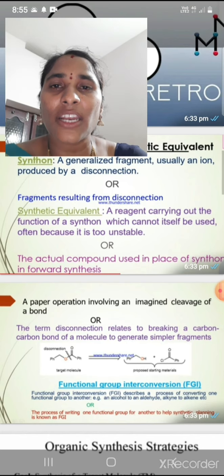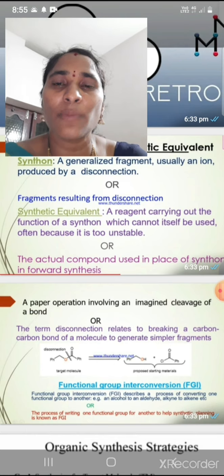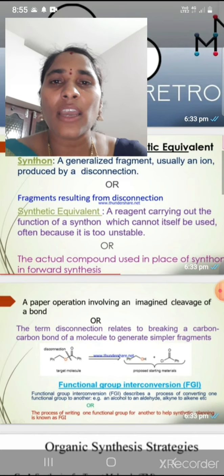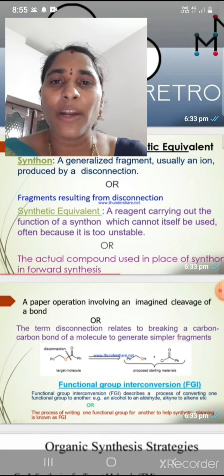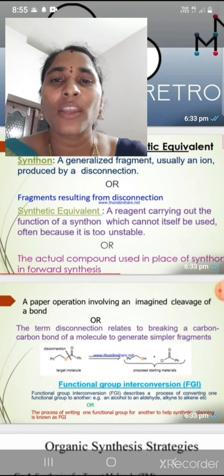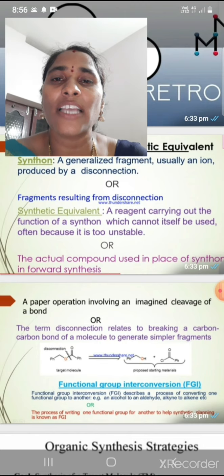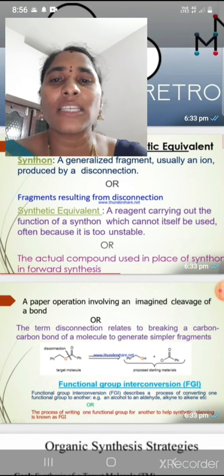After disconnection, what will we get? Synthons. In general reactions, reactants are converted into products, and in this mechanism, finally ions are formed. But in retrosynthetic reactions, idealized forms are formed. The idealized forms of the starting molecules may be either an anion or a cation. These idealized forms are nothing but synthons. We can call them synthons.